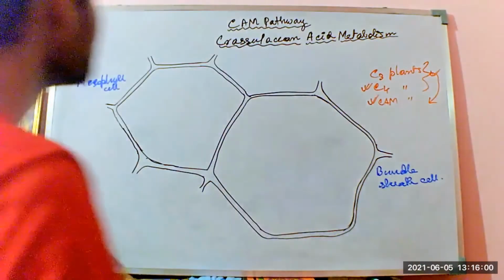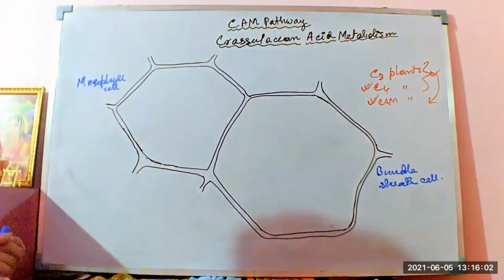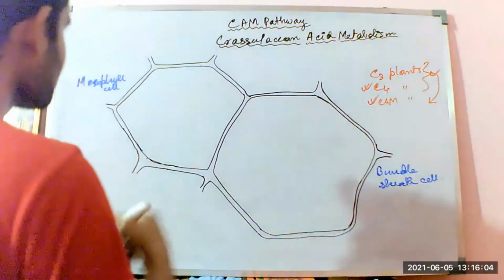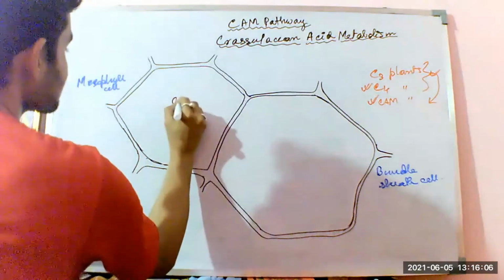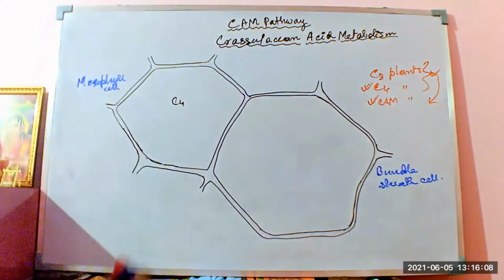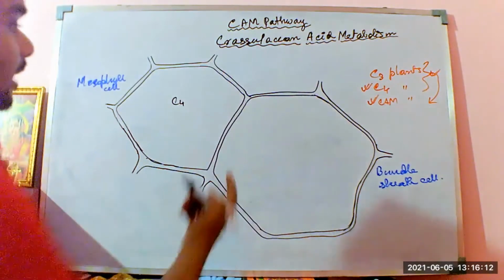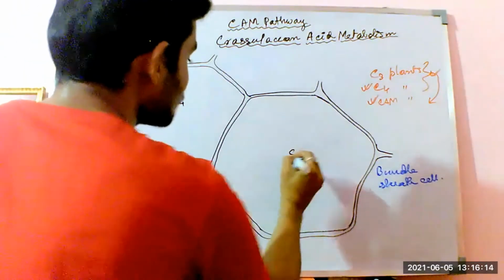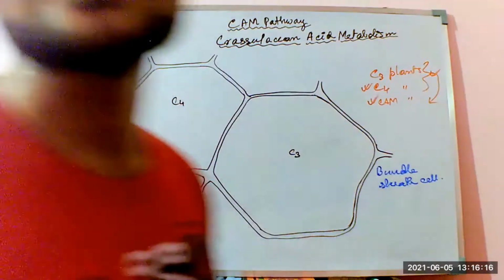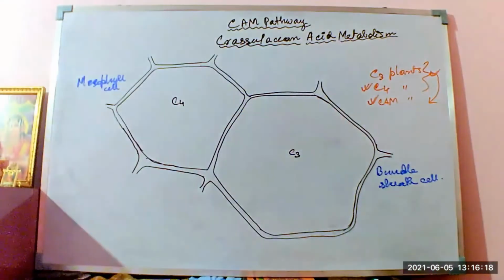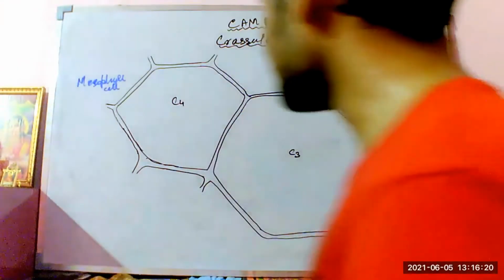So what happens in these particular cells is, this mesophyll cell is well adapted to operate the C4 pathway, the Hatch-Slack pathway, and the bundle sheath cell is adapted to operate the C3 pathway, as we know in basic photosynthetic cells. But here there is a difference actually.